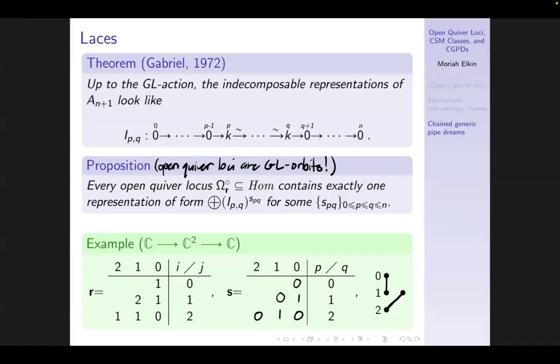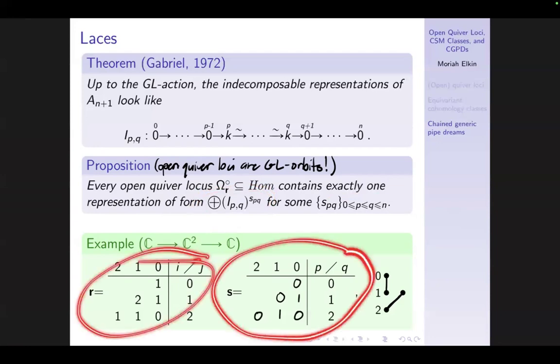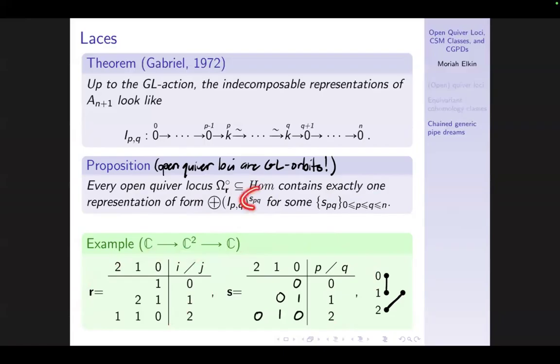So what it means to be GL orbits is that each open quiver locus is going to contain exactly one representation that is just a sum of these laces. That looks exactly like that. So here's an example of a rank array and the corresponding multiplicities of each of these summands, these laces. And I think the best way to think about these things is these lacing diagrams due to Abeasis and Del Fra in 1985.